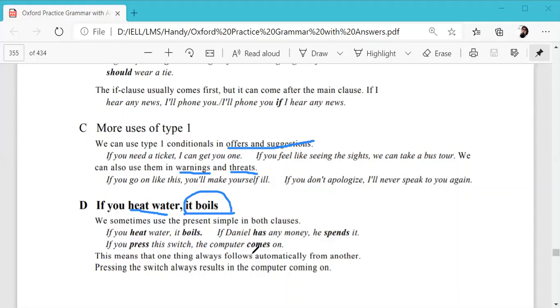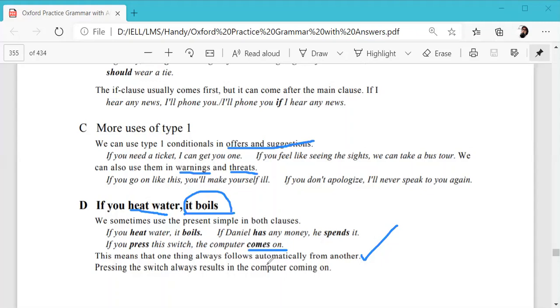Now here is another interesting thing to note. It says comes on. This is also a phrasal verb that we can use for a computer turning on. This means that one thing always follows automatically from another. The way I said, it is a universal truth, and if one thing happens, the other will happen automatically and for sure.